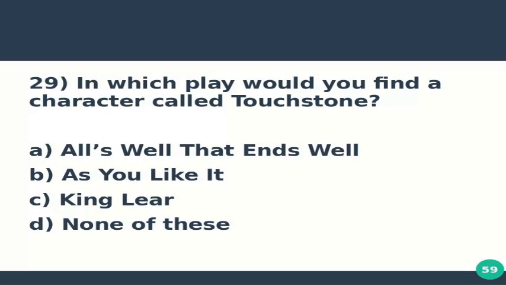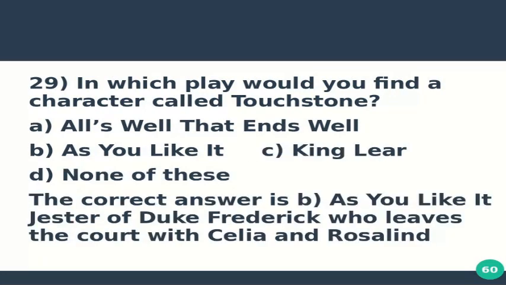And option D, none of these. The correct answer is B, As You Like It. Jester of Duke Frederick, who lives in the court with Celia and Rosalind, is named Touchstone.